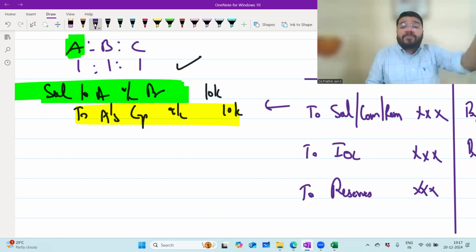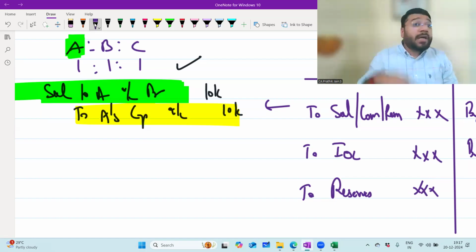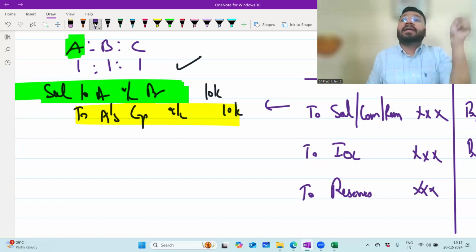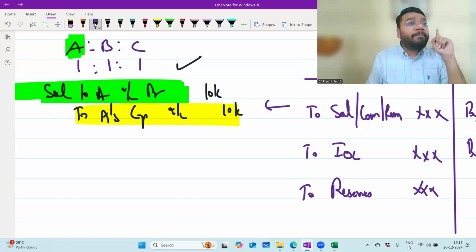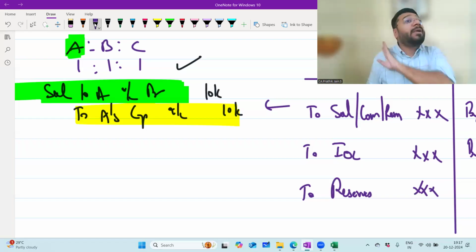How much I have to give in the form of salary, how much I have to give in the form of IOC, how much I have to recover in the form of interest on drawing. I'll get all the adjustments in one single ledger. So everything here has to be routed only through the partner's capital account. Even though you make the payment on the spot, you always have to route it through the partner's capital account.